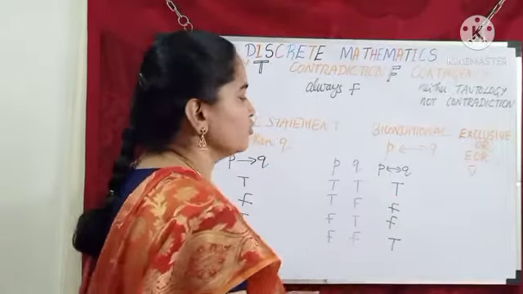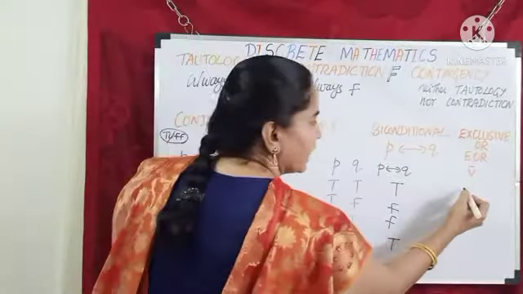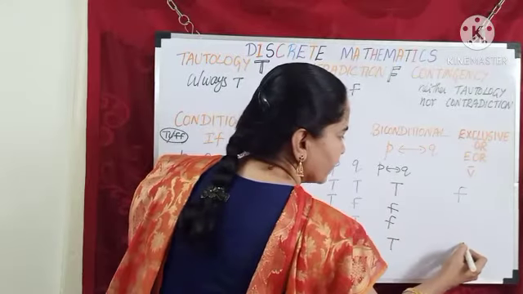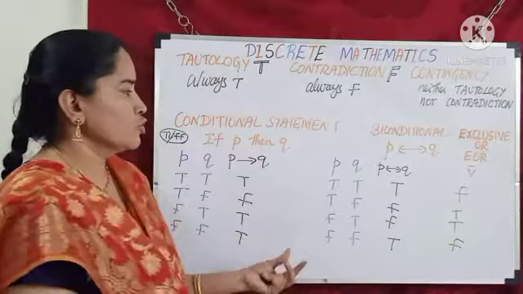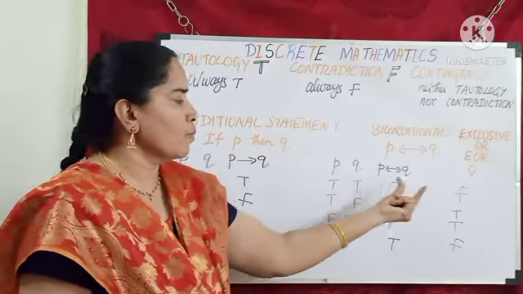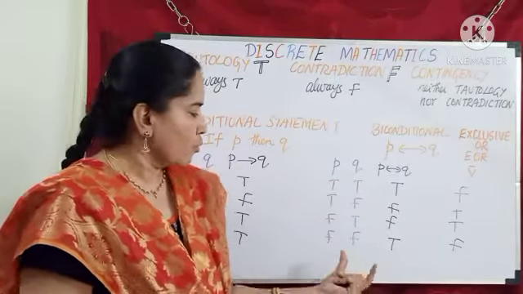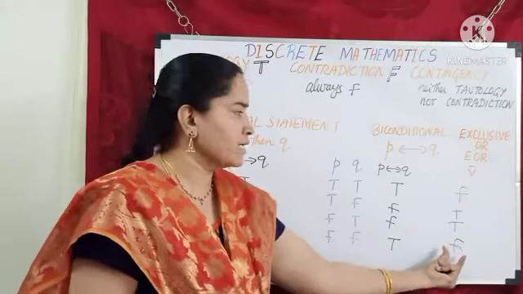My answer is false. So for this I will write the reverse: F, and this is also F, and in between I have T. So both are true, my answer is false. Both are false, my answer is false.